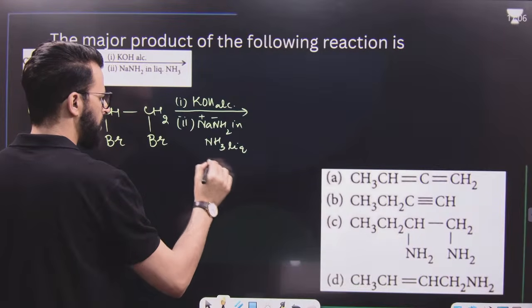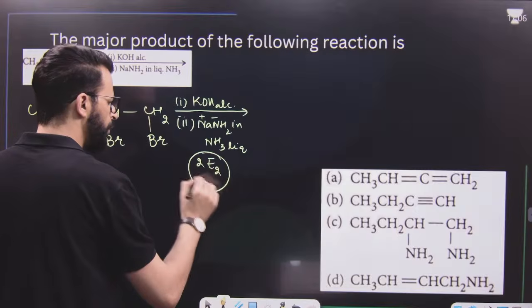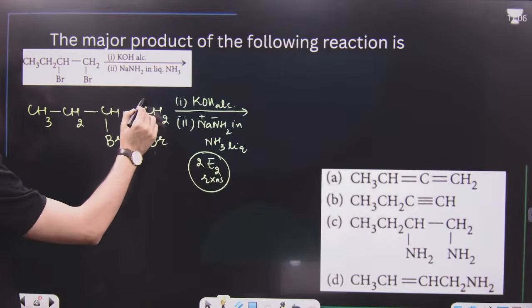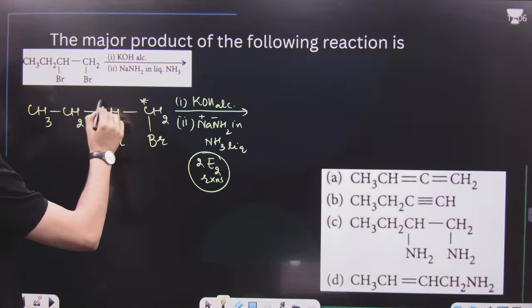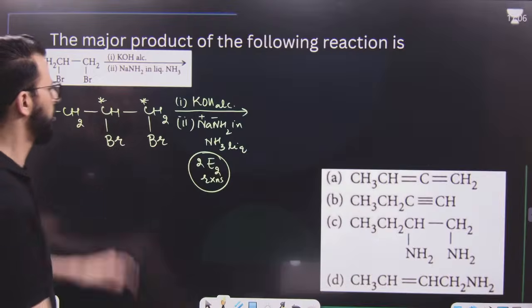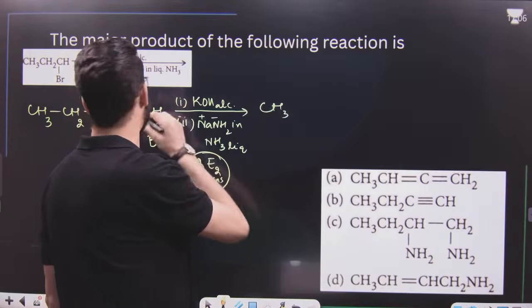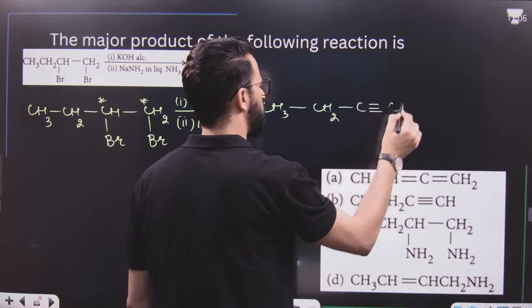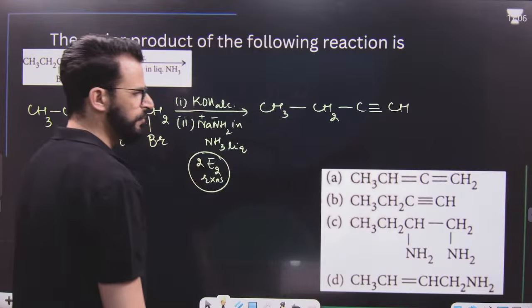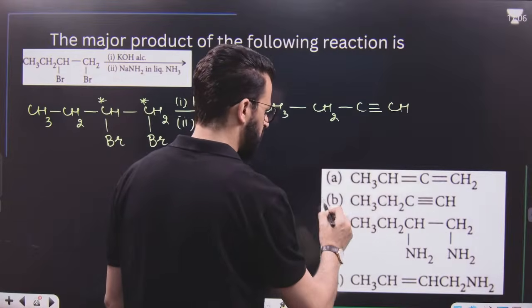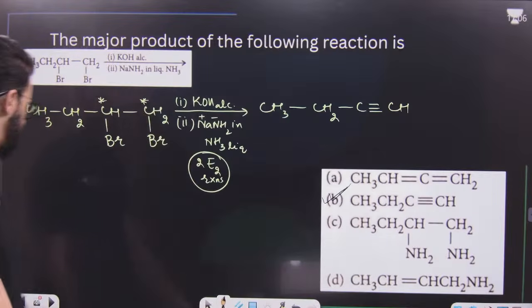This is basically two consecutive E2 reactions. With the help of this, two consecutive E2 reactions take place. That means from this position and this position, first, for example, bromine and hydrogen are removed, then bromine and hydrogen again. In a nutshell, there will be a triple bond between these two positions. So but-1-yne will be the product. That means this is the final product of the reaction.